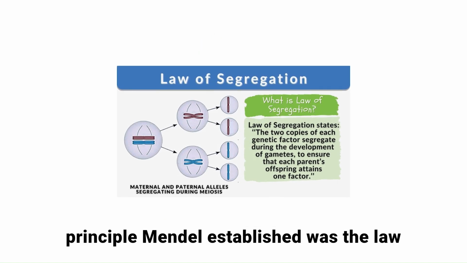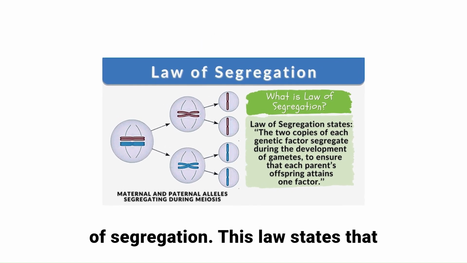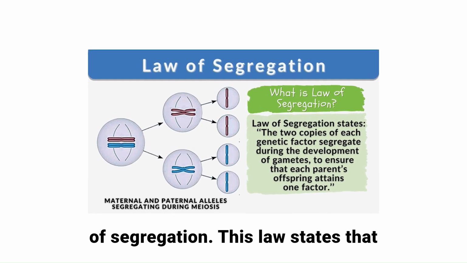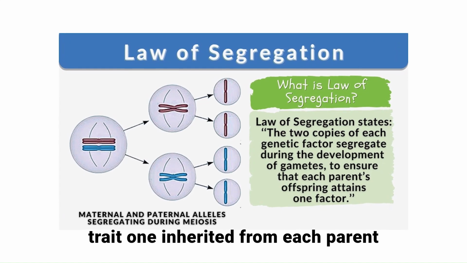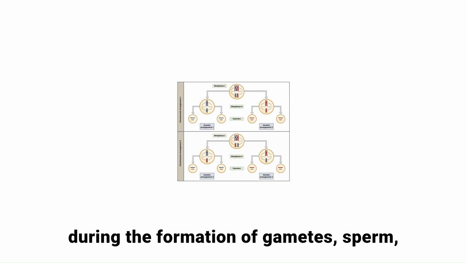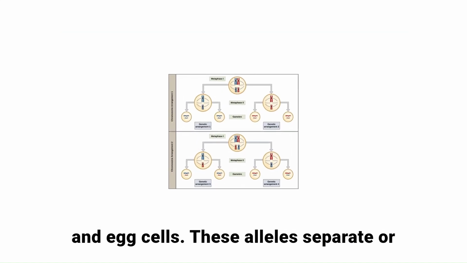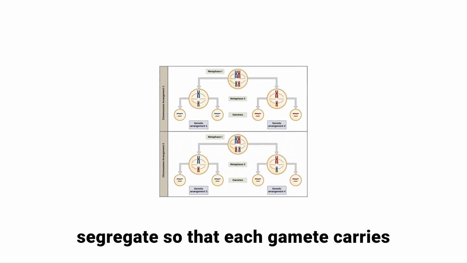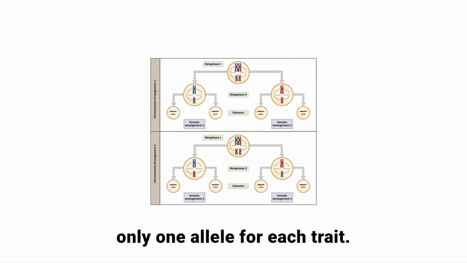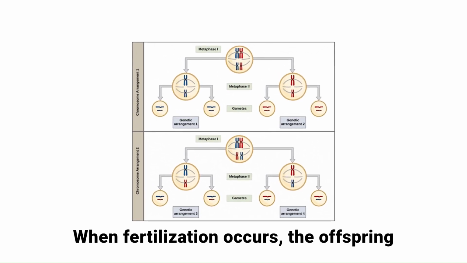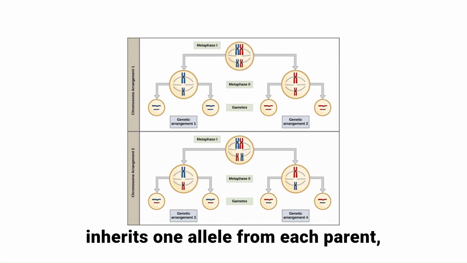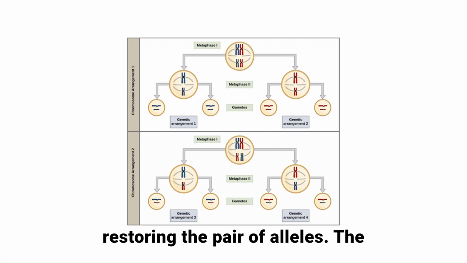The first principle Mendel established was the law of segregation. This law states that each organism has two alleles for every trait, one inherited from each parent. During the formation of gametes, sperm and egg cells, these alleles separate or segregate, so that each gamete carries only one allele for each trait. When fertilization occurs, the offspring inherits one allele from each parent, restoring the pair of alleles.